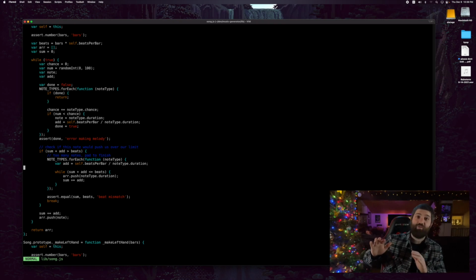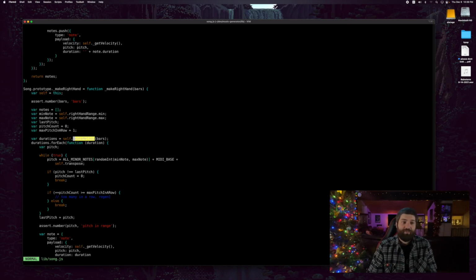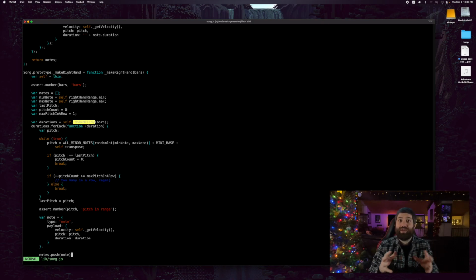We don't add it. We add a smaller note that fits comfortably in that position. That's all this function is responsible for doing. So when we go back to the make right hand function, we have this melody of just rhythm note durations. Now we need to actually apply pitches to them. So to do that, we generate a pitch for the note. We loop over every possible note.